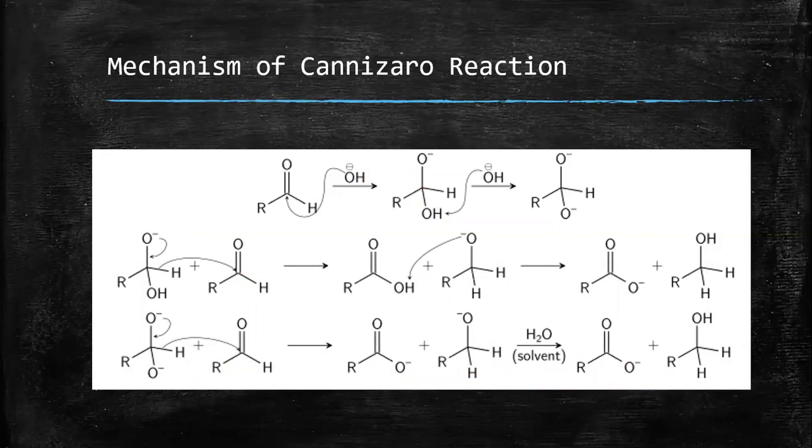Here we have the mechanism of Cannizzaro reaction. In the first step, base would attack the carbonyl carbon and convert it into a tetrahedral intermediate. This tetrahedral intermediate may further proceed in the mechanism as such, or may first convert into this moiety. Both of these compounds can go further. So we have these two ways with both of these compounds.